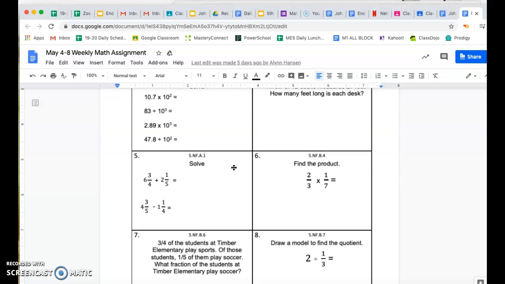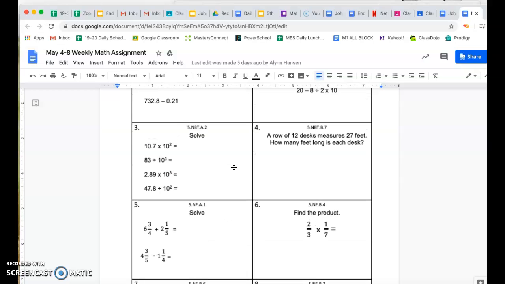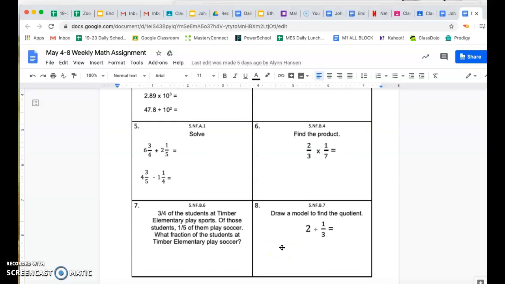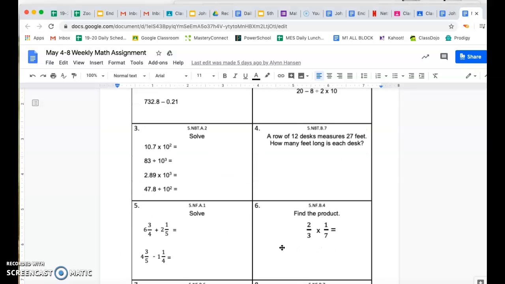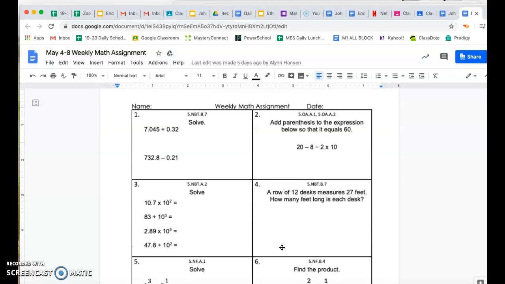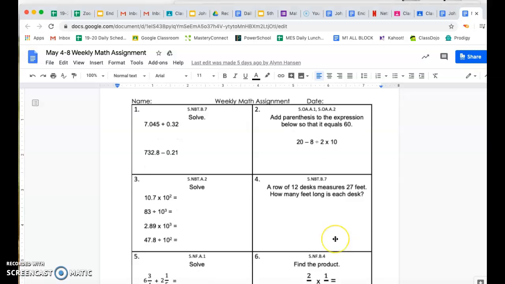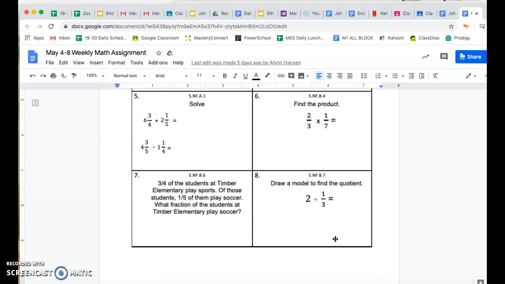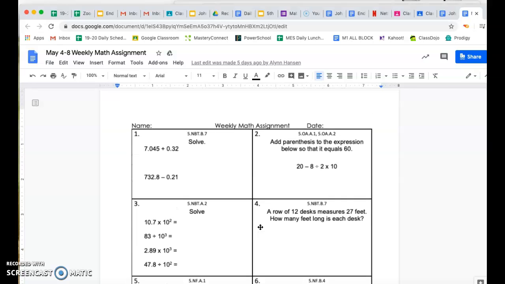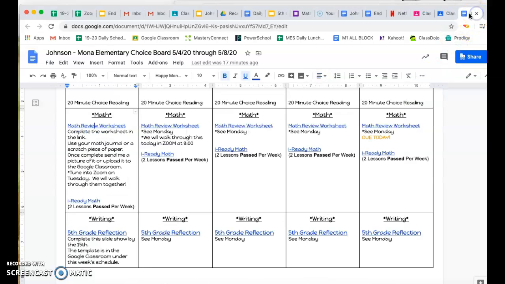We are going to walk through this on Tuesday during Zoom. So we're going to walk through each one of these problems. So if you want to come to Zoom on Tuesday, we will walk through. Hopefully we can get through them all. If not, then we can maybe work on them on Wednesday as well. But anyway, we will be walking through these. I can help you with that on Tuesday. If you're not able to join, then go ahead and just let me know what you're stuck on. So there's that for math.